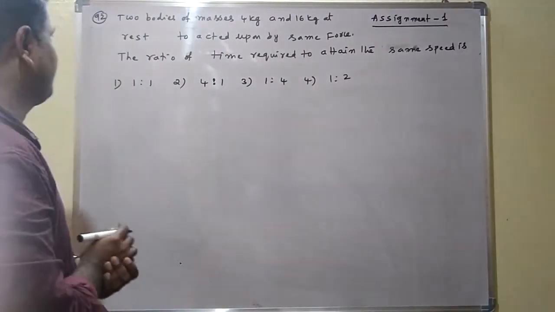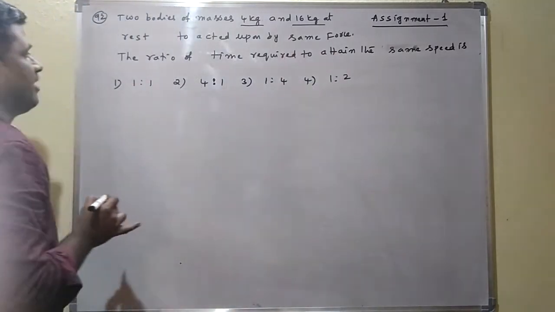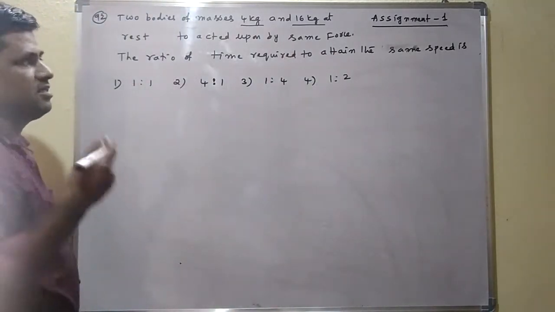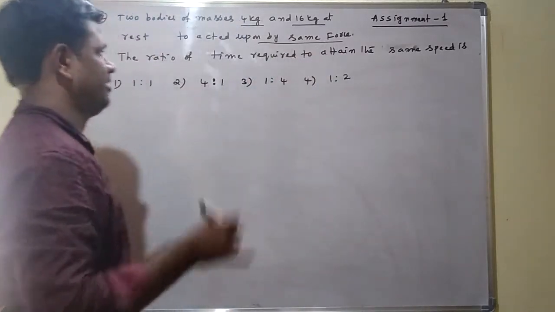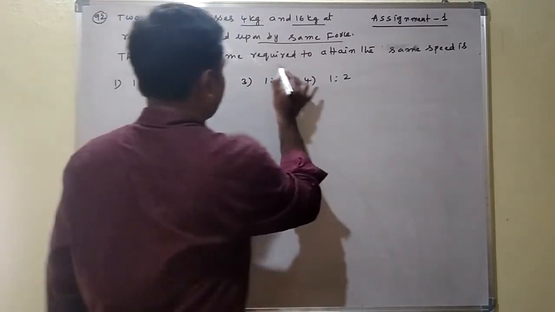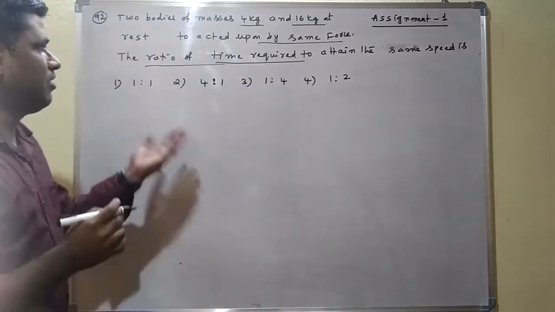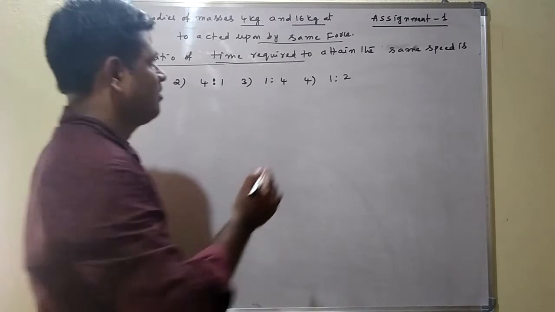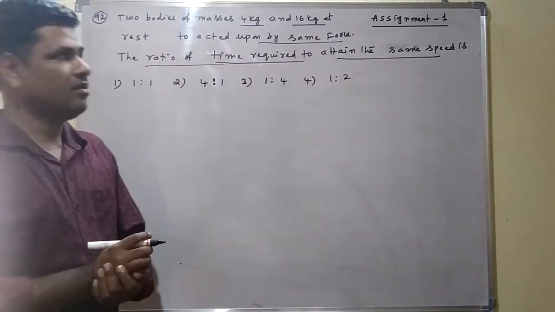See the next question. Two bodies of masses 4 kg and 16 kg at rest. Rest means initial velocity is 0. They are acted upon by the same force. The ratio of the time required to attain the same speed. The times are different, they are asking for the ratio of time. Final speed is also the same.